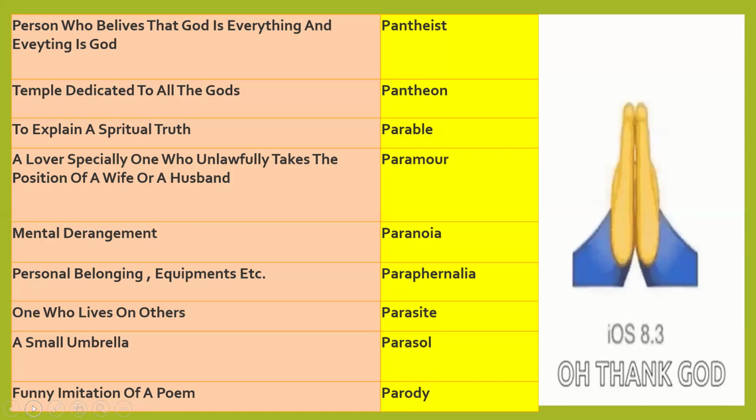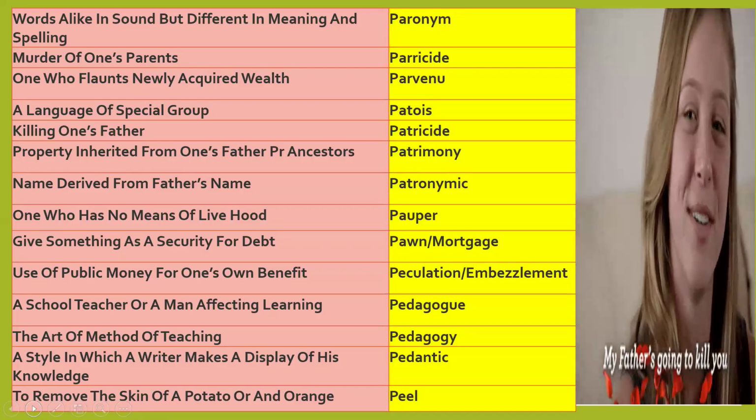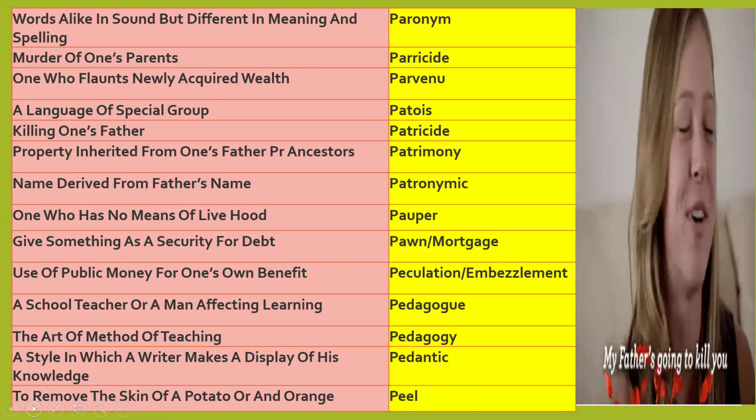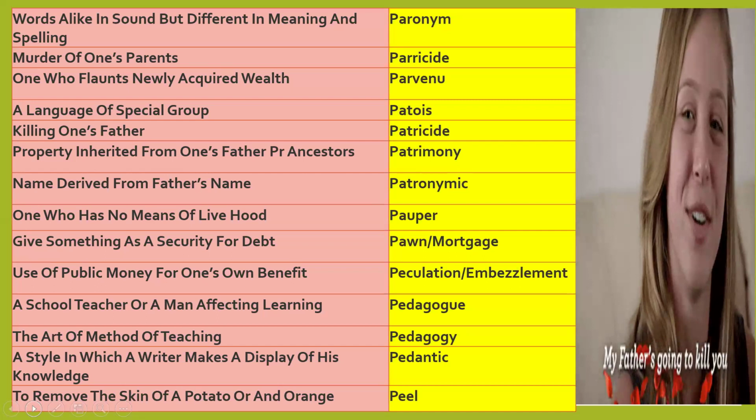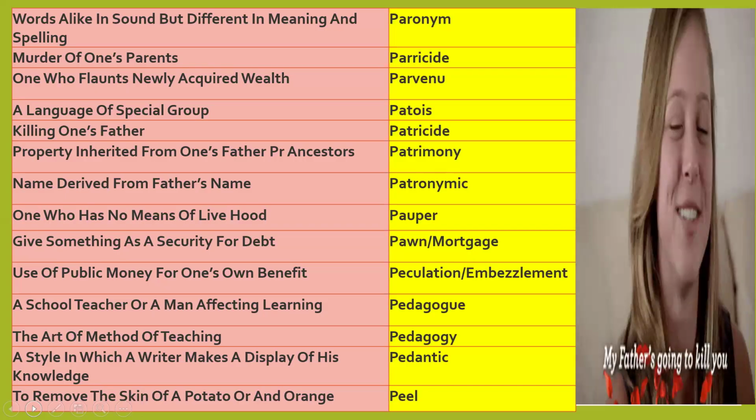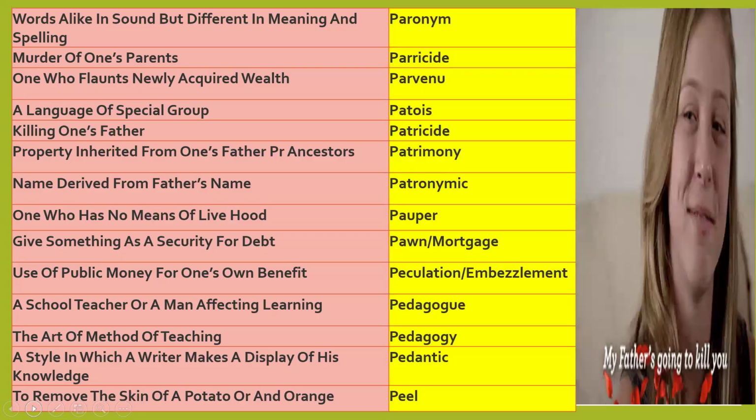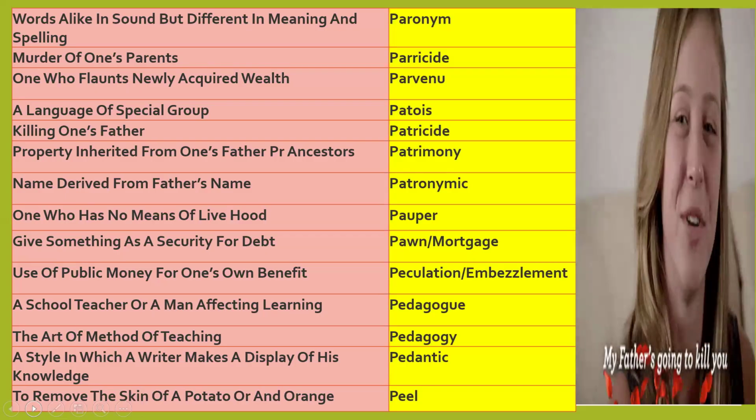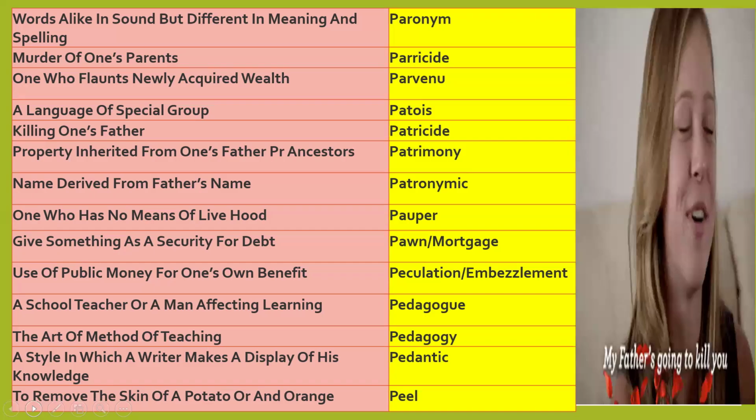Parasol is a small umbrella. Parody is a funny imitation of a poem. Paronym: words alike in sound but different in meaning and spelling. No need to confuse paronym with synonym. Synonyms mean similar meaning. Paronyms are words that are similar in form or derivation but have different meanings. Example: wisdom is a paronym of wise.